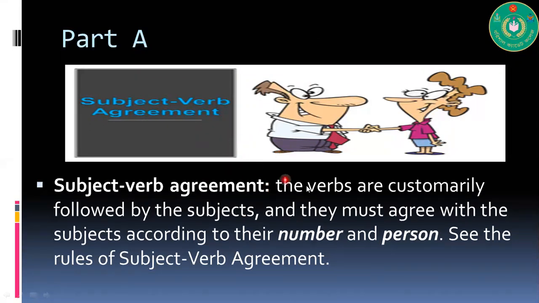What is subject-verb agreement? The verbs are customarily preceded by the subjects. They must agree with the subject according to number and person. I have been telling you in class that this relationship is based purely on number and person.